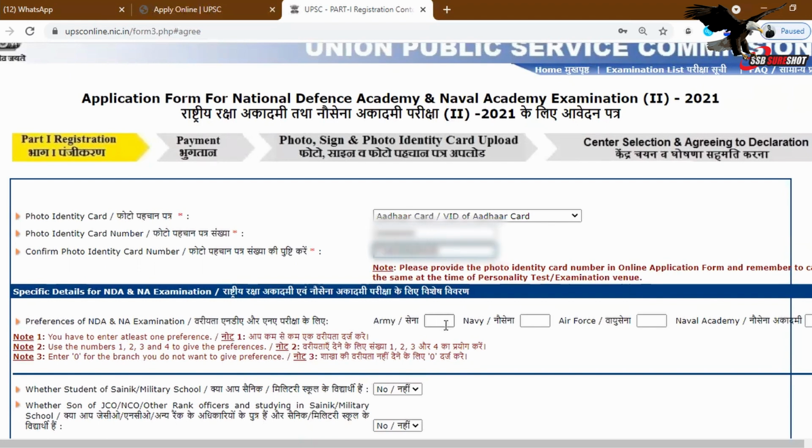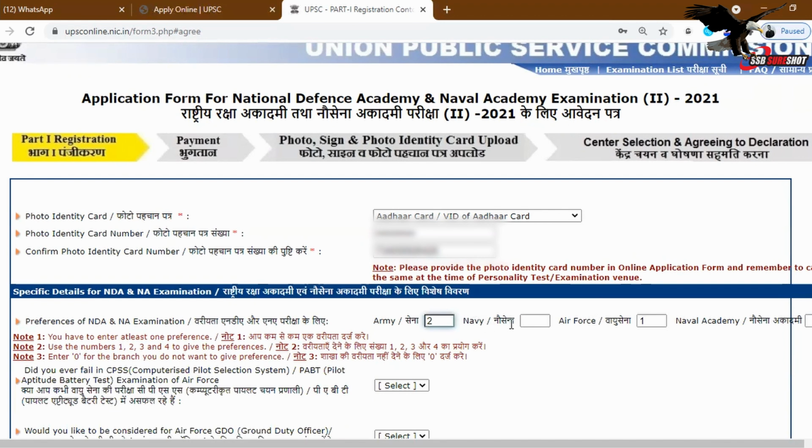Then you can give preference here. Whatever preference you give here, that SSB call letter will come to you. It means if you put Army, then Army's call letter only will come after you clear the written exam. If you put Navy, then Navy's call letter will come after you clear your exam. So be careful while putting this preference. I will first put Air Force, second Army, third Navy, and fourth Naval Academy.